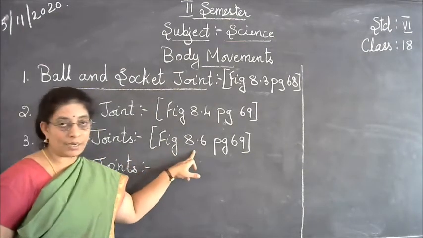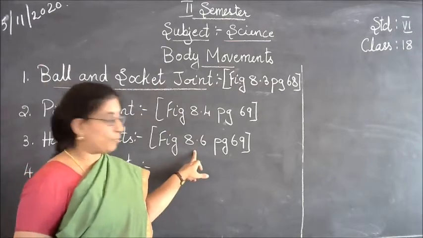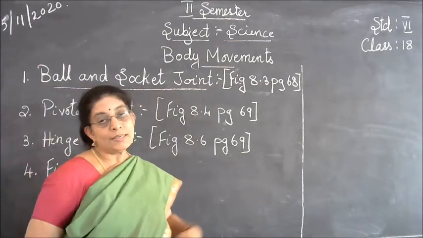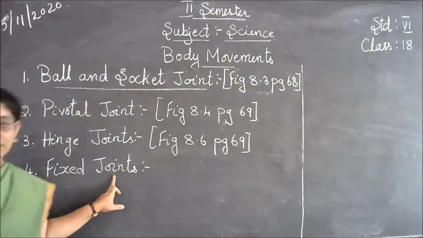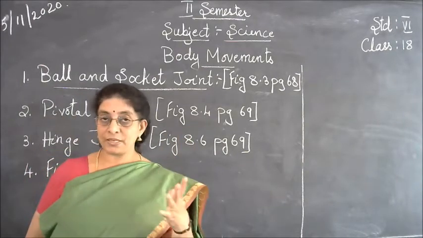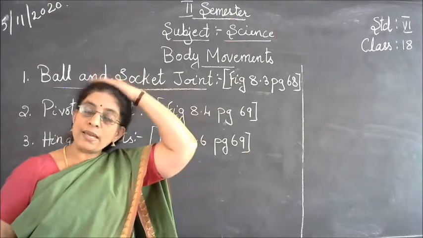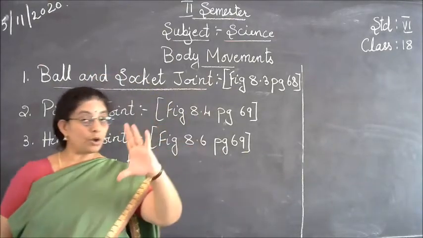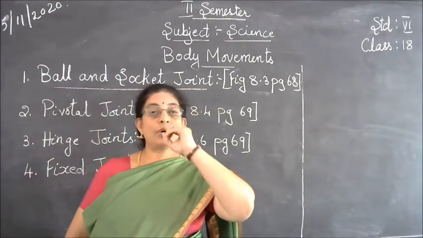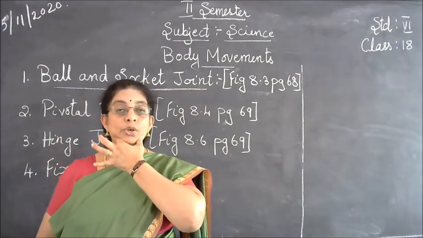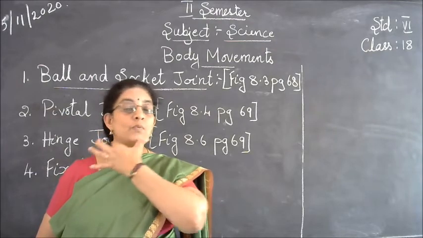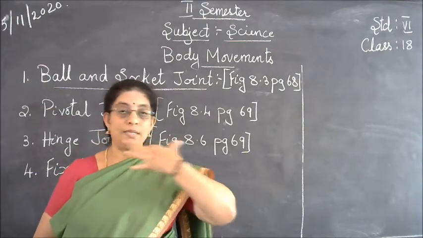So for that you refer to figure 8.6 and page number 69. And then the last one is the fixed joints. The fixed joints are in your head portion. Now when you open your mouth wide, only the lower jaw you can shift in whichever direction you want, either left or right.